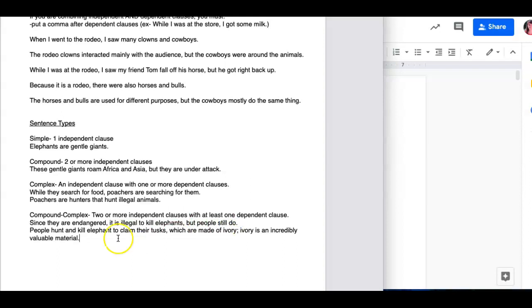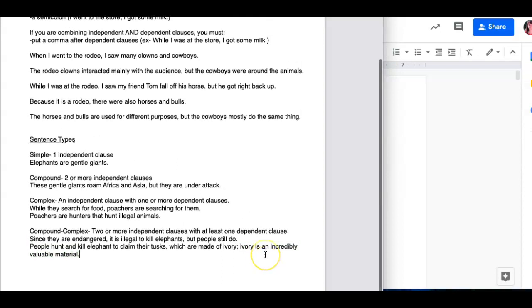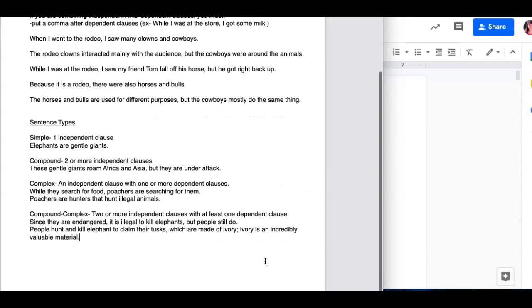Next one, same thing. I've got "people hunt and kill elephants to claim their tusks." That's independent. "Which are made of ivory" is dependent with my relative pronoun which. "Ivory is an incredibly valuable material" is independent, so two independents, one dependent: compound complex. All right, so hopefully you've got some review and practice with that.